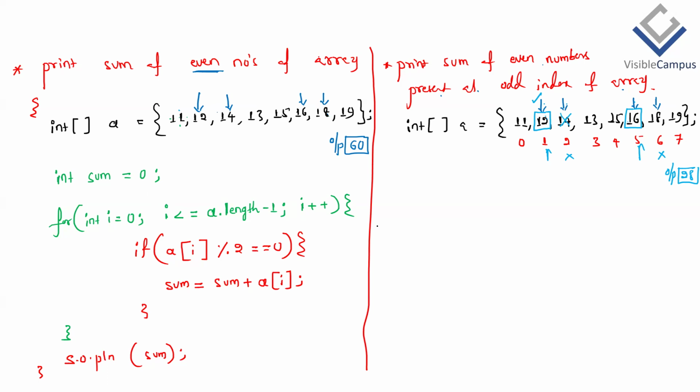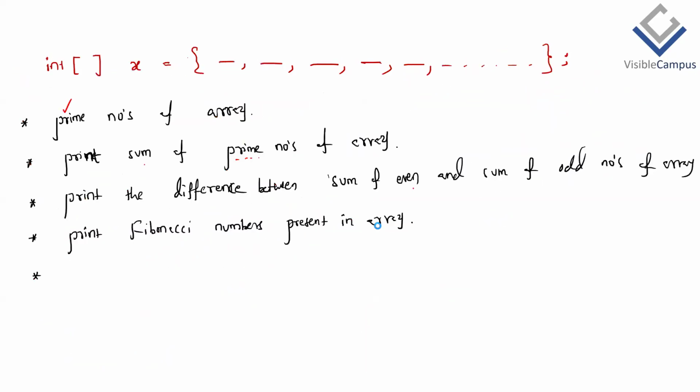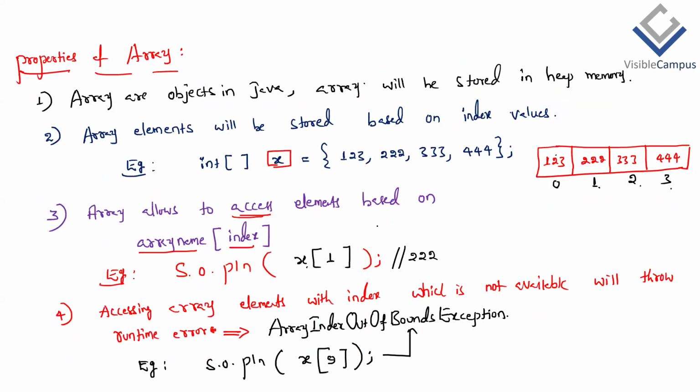Then the second thing is, we discussed how to access array elements with one example in yesterday's class. When I listed out the properties, I listed a property that it is possible to access the array elements by using the array name with index. Correct or not?